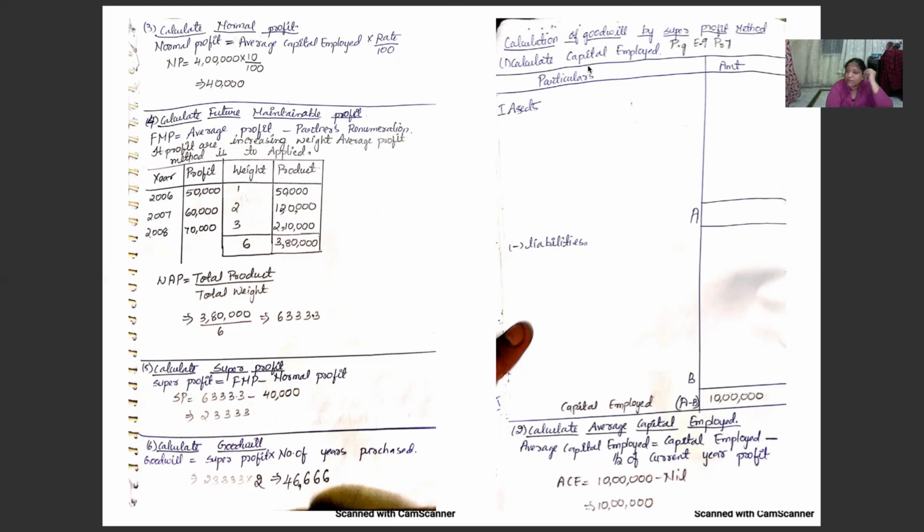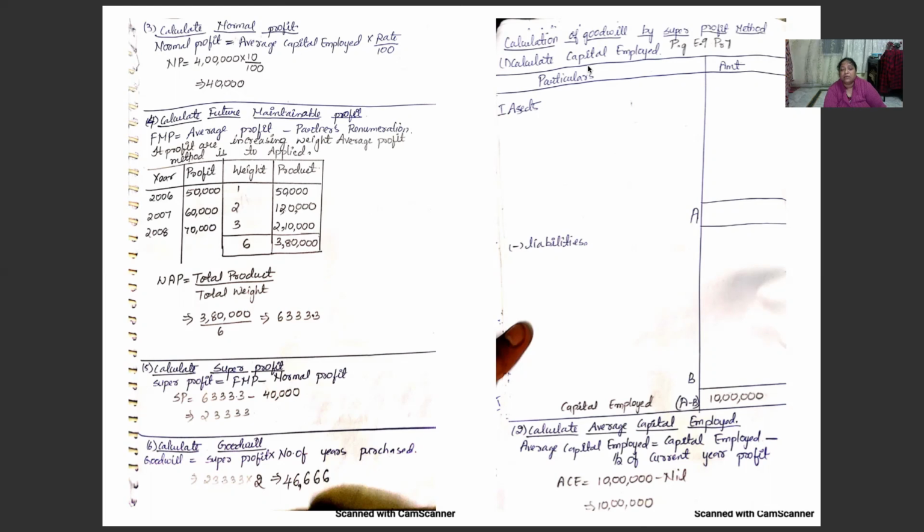Next step is weighted average profit is equal to total product divided by total weights. So 3 lakh 80,000 divided by 6 means you will be getting 63,333.33. The next step we have to do, calculate super profit. Super profit is equal to future maintainable profit minus normal profit. So super profit is equal to 63,333 minus 40,000, it is 23,333.